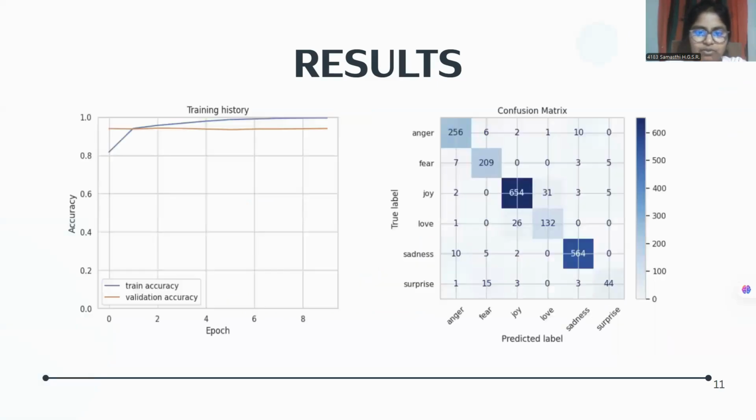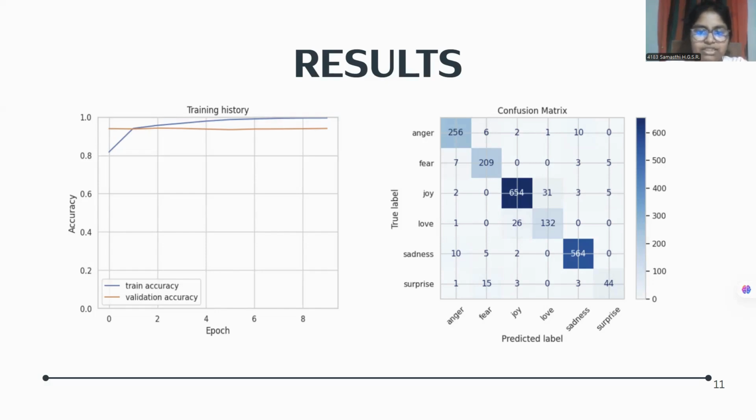So let's unpack what that looks like over training and with concrete examples. Training accuracy approaches 1, while validation accuracy approaches 0.94, indicating mild overfitting in the later epochs. The confusion matrix shows a strong diagonal, so the most mistakes are semantically close. Joy and love are often confused both ways, and surprise is sometimes predicted as fear as well.